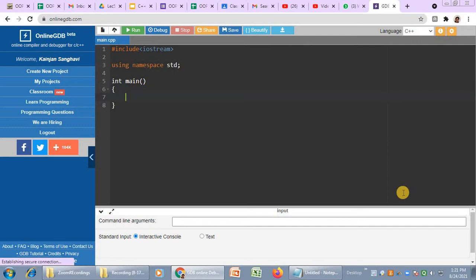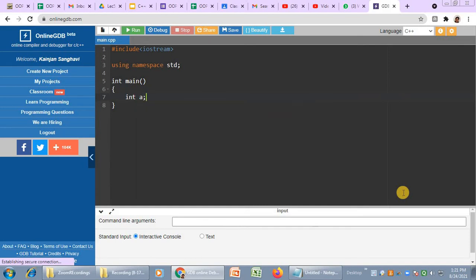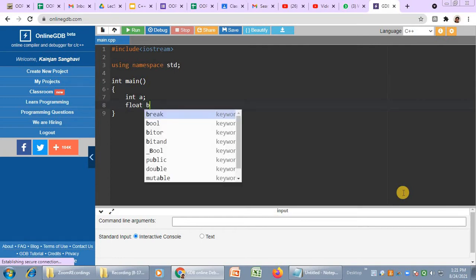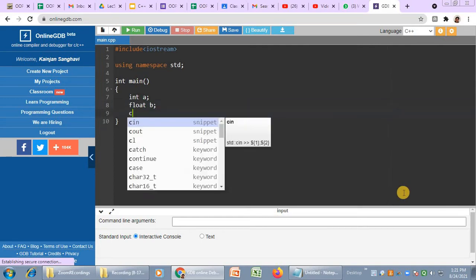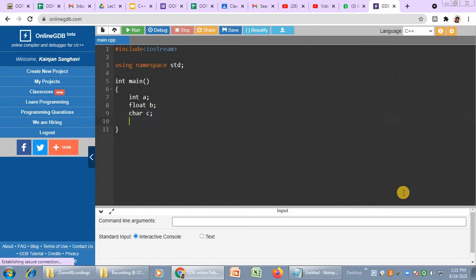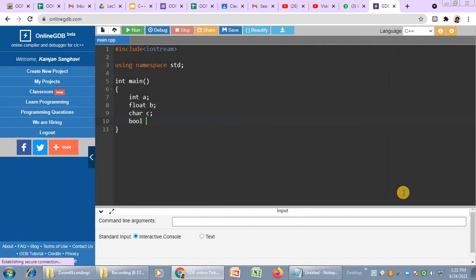Now to declare the different variables, suppose I want an integer variable, I write int and give the variable name as a. So a is a variable of type integer. Next I take a float value, so I write float b. Third, I take a char value, so I write char c. Then for a boolean value I use bool d. Then I have double, and I give the name to the double as e.